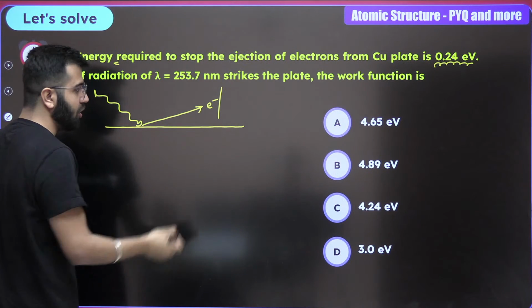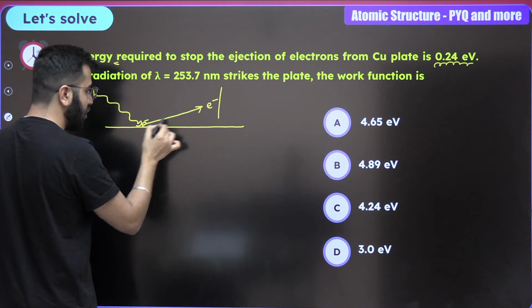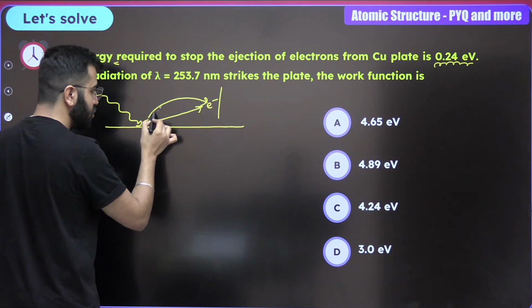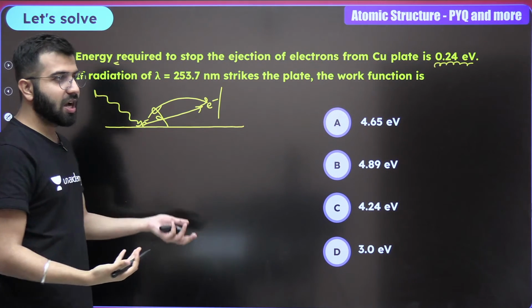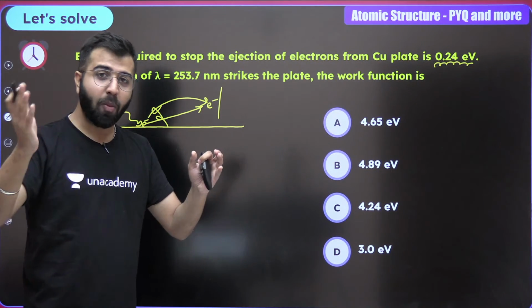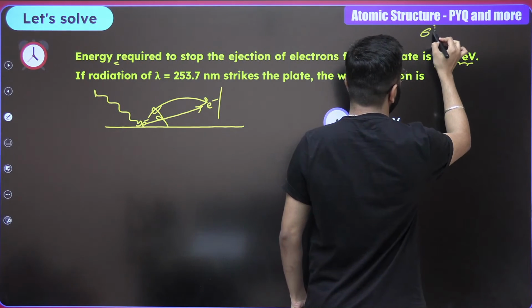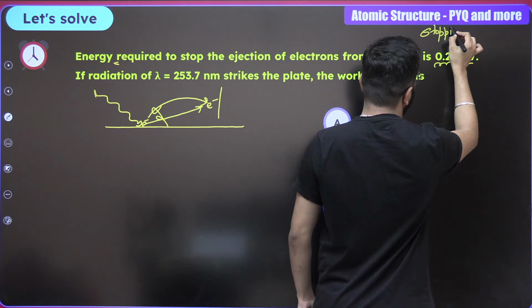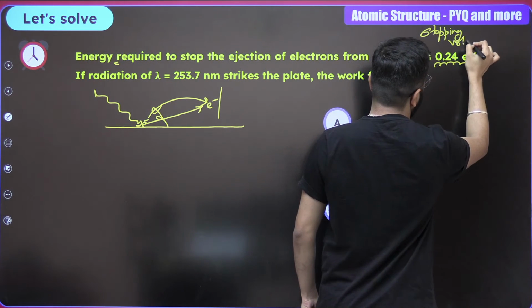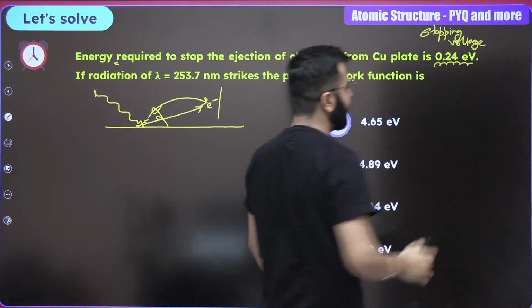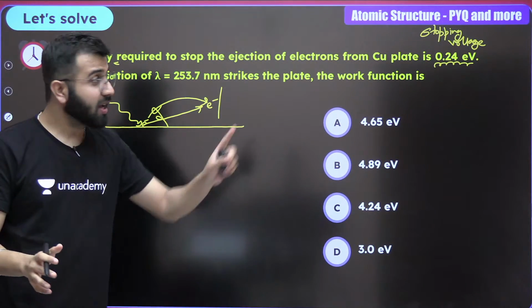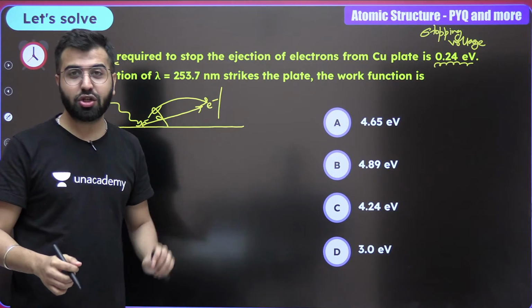To stop this electron, how much energy are we applying? How much opposite voltage? This is the stopping voltage. Are we providing 0.24? That means this much is the kinetic energy of the electron.